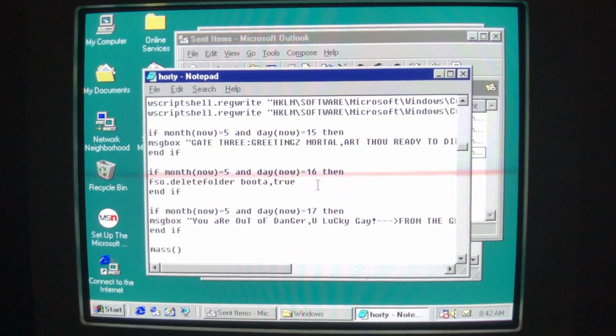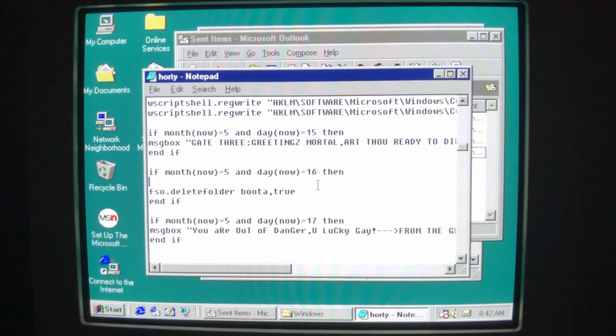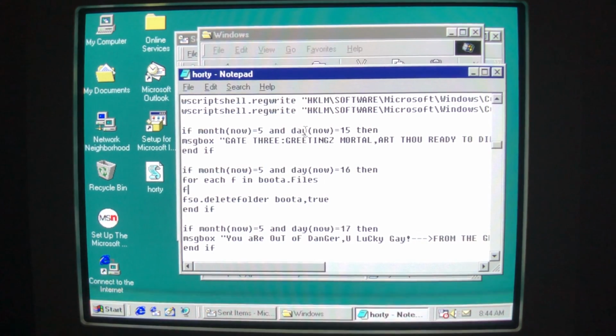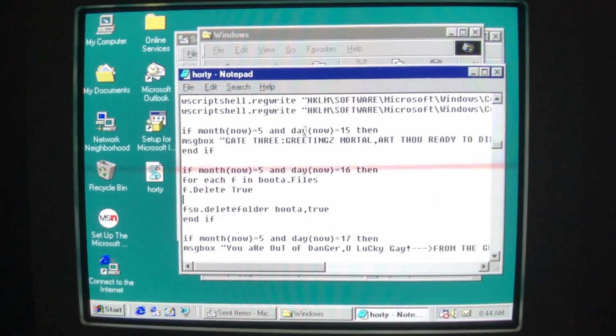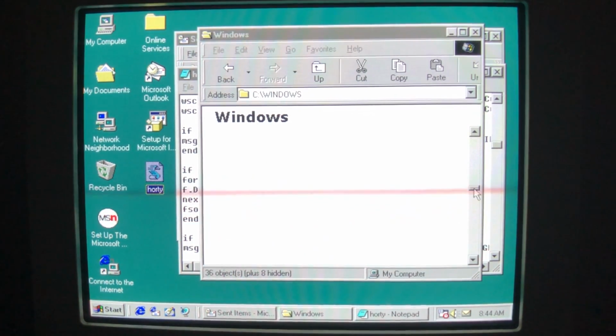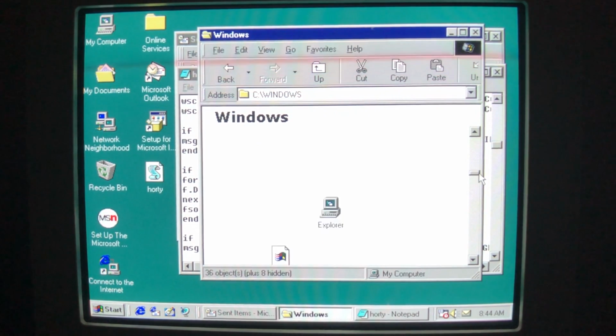So we're gonna go ahead and fix this routine so that it can actually delete the files we need it to delete. Alright, here we go. For Each f in folder.files, f.Delete True, Next. Alright, we got your back, Horty, don't you worry. So now, date set back to May 16th. Here we go. I know it's kind of embarrassing, try to work and it just does not work out. So see, there we go. Everything's deleted except for the files that are in use.